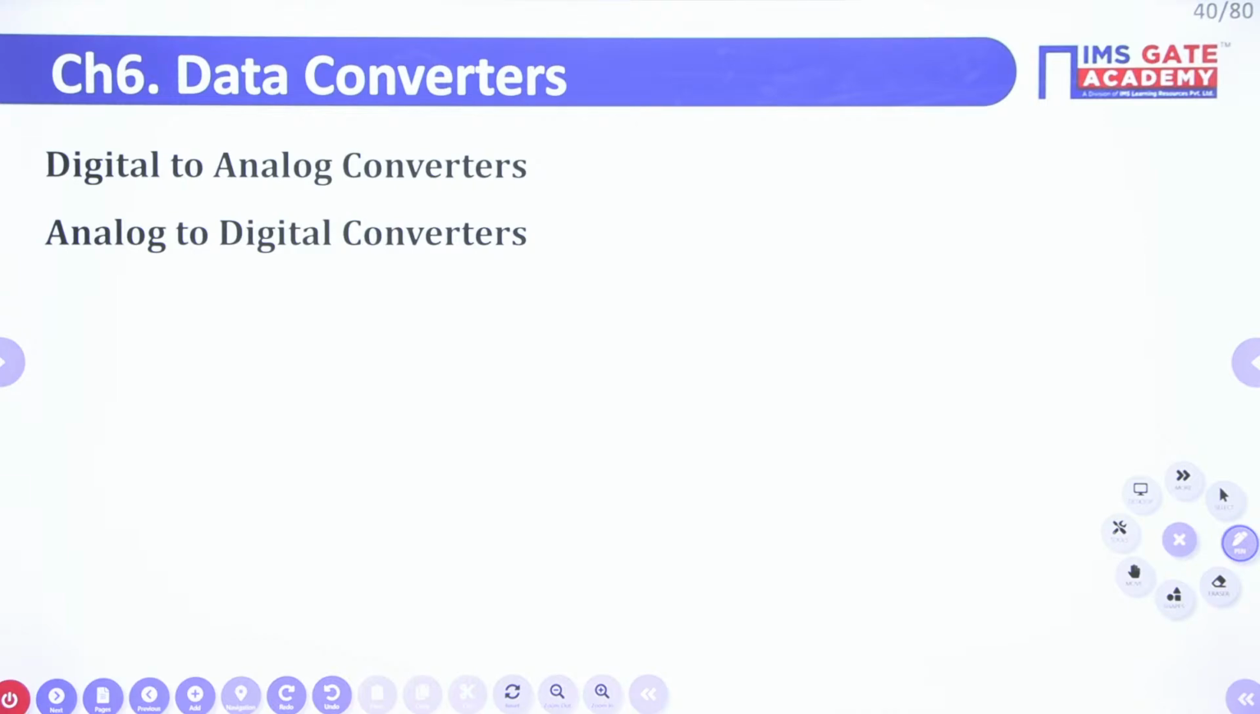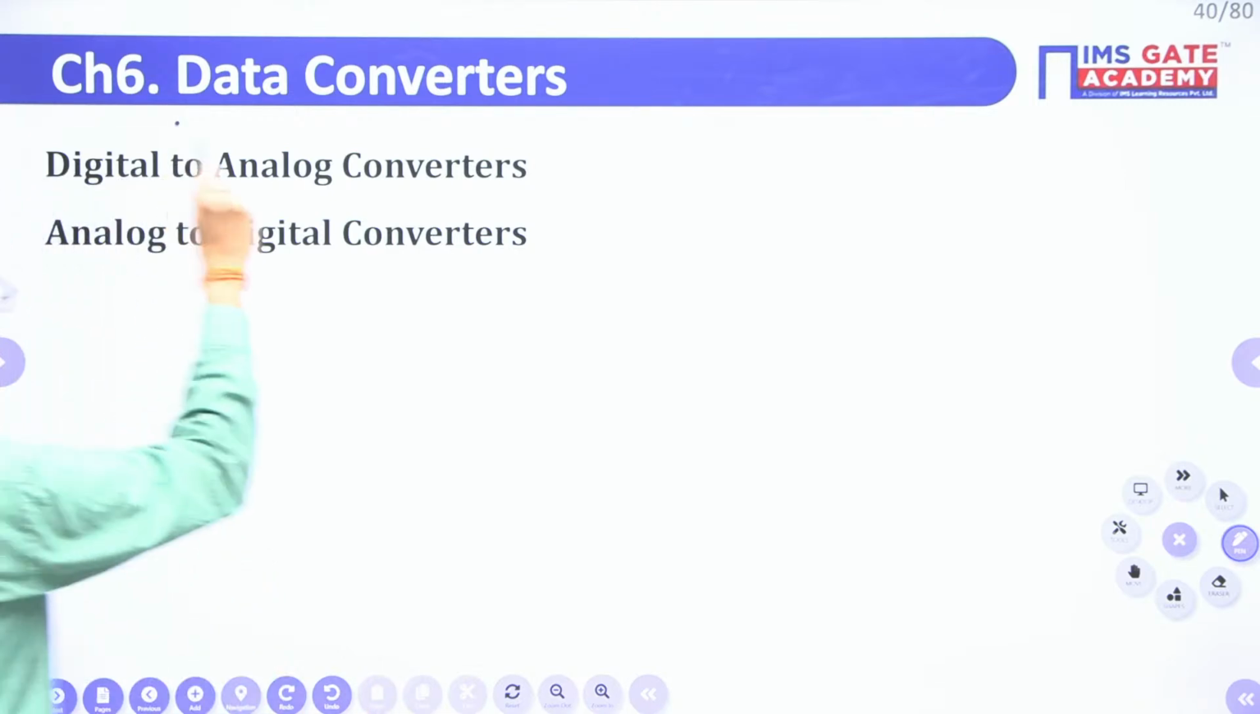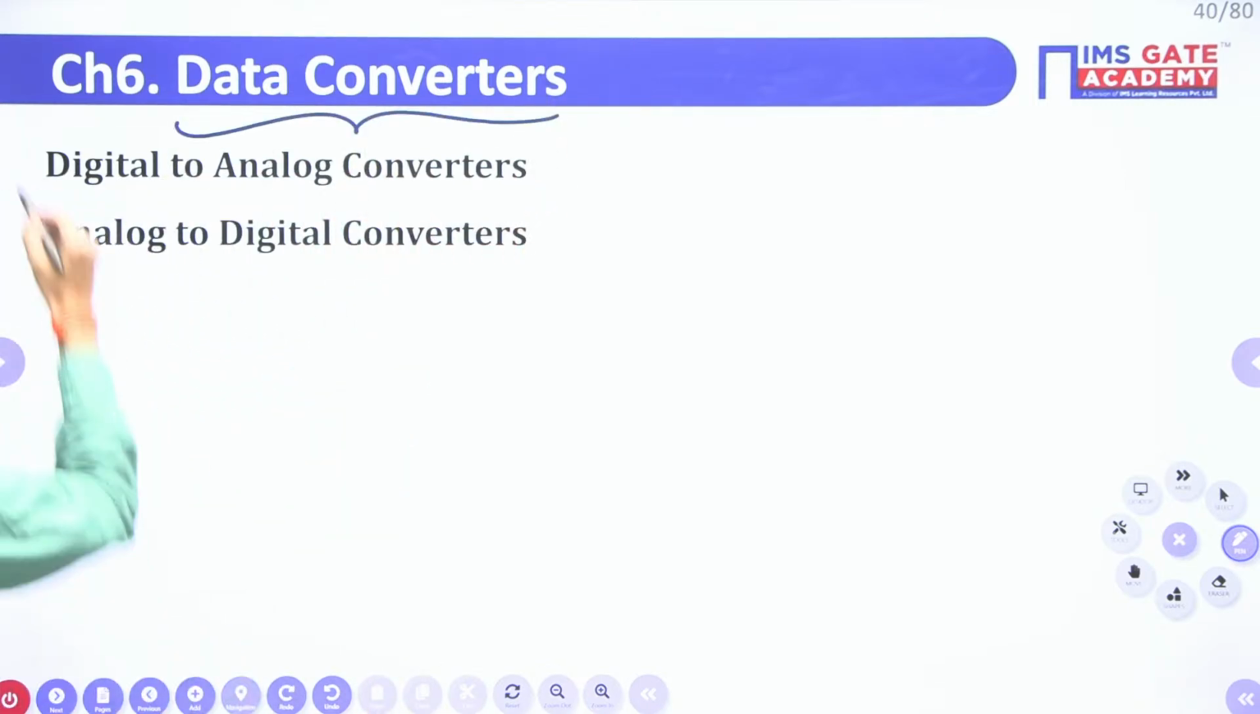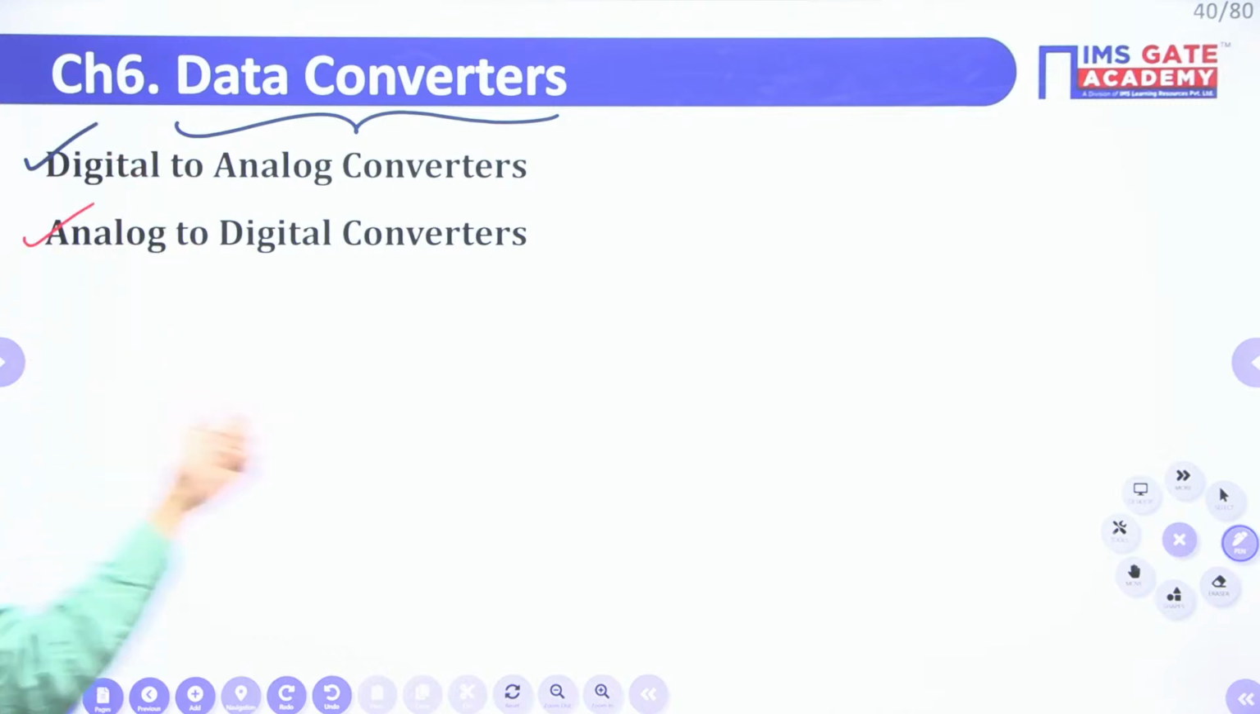So now let us discuss the questions based on the next chapter, that is data converters. As the name implies, we are having two types of converters. One is digital to analog and the other one is analog to digital converters. Now let us solve the questions based on these concepts.